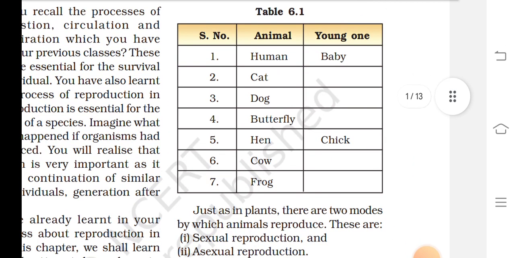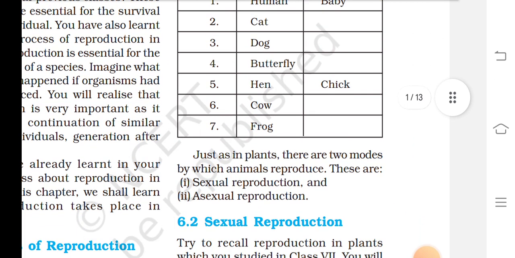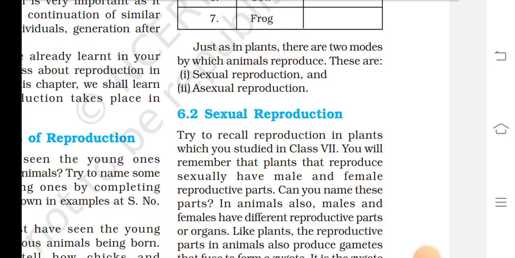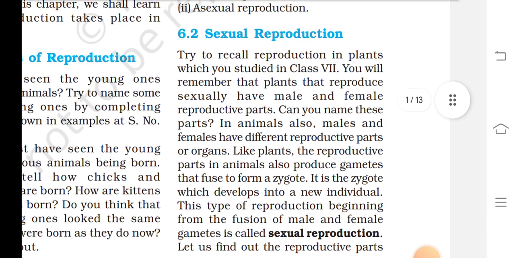Some animals and their young ones: human and baby, cat, dog, butterfly, hen and chicken, cow and frog. Just as in plants, there are two modes by which animals reproduce. These are sexual reproduction and asexual reproduction.